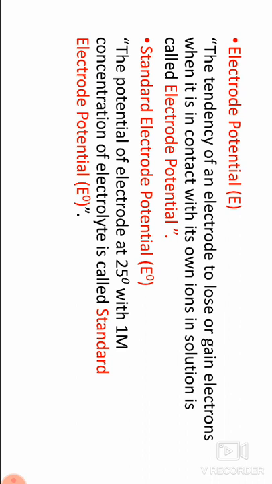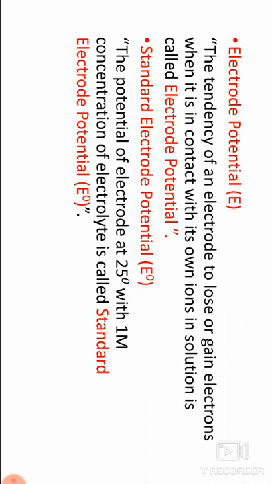Non-metal electrode. An electrode or half cell is also constructed by using a non-metal. A non-metal in contact with a solution containing its own ions acts as an electrode. As non-metals are non-conductors, a metal such as platinum is used for electric contact.